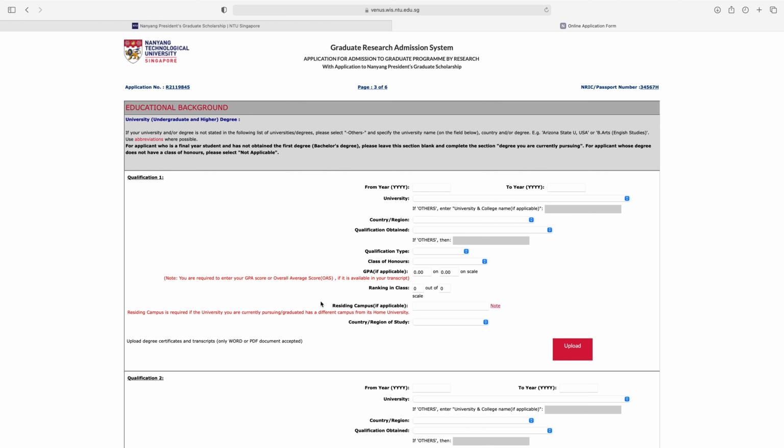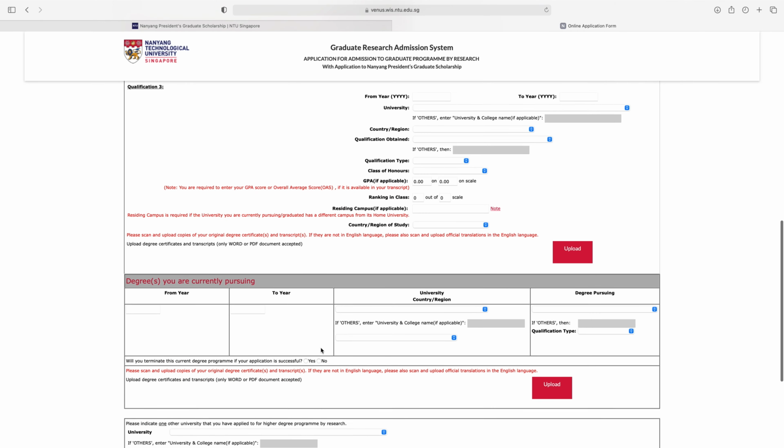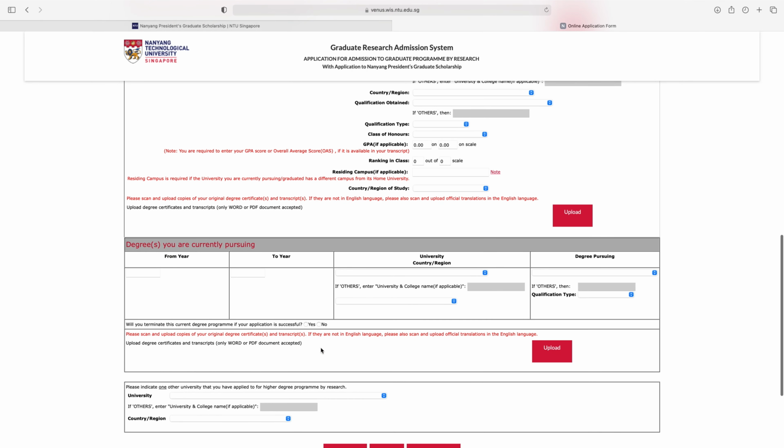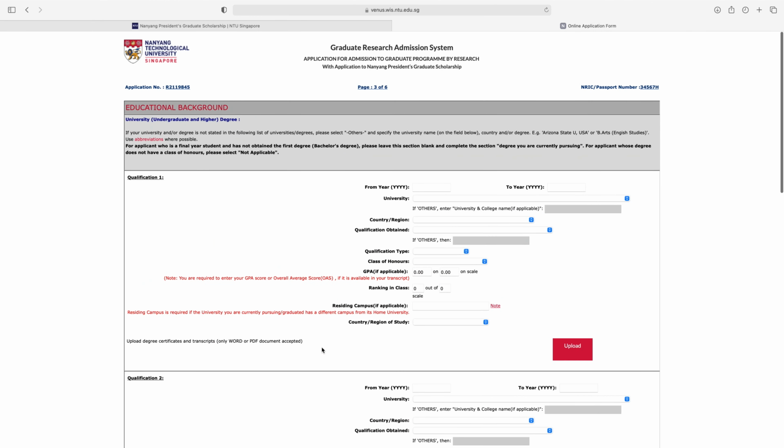So the third page is educational background: university, undergraduate and higher degree. So first qualification, second qualification, then third qualification, and the degree you are currently pursuing. So first of all, give the information of your first qualification.